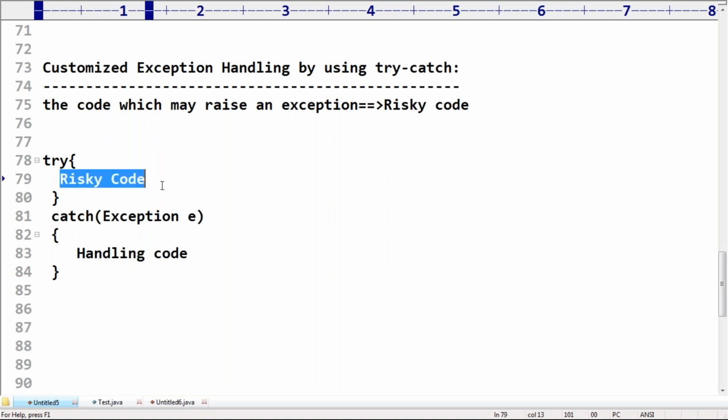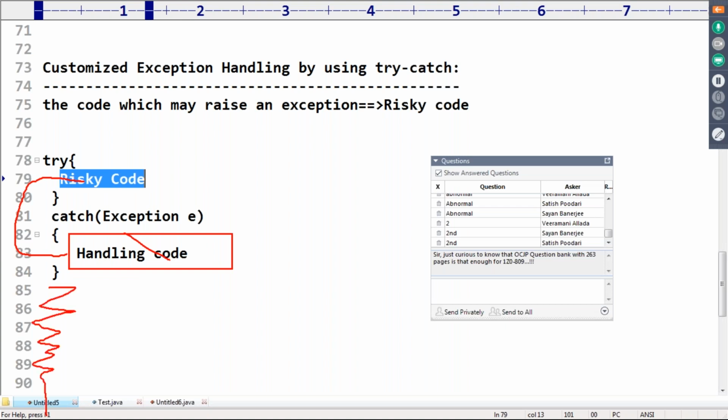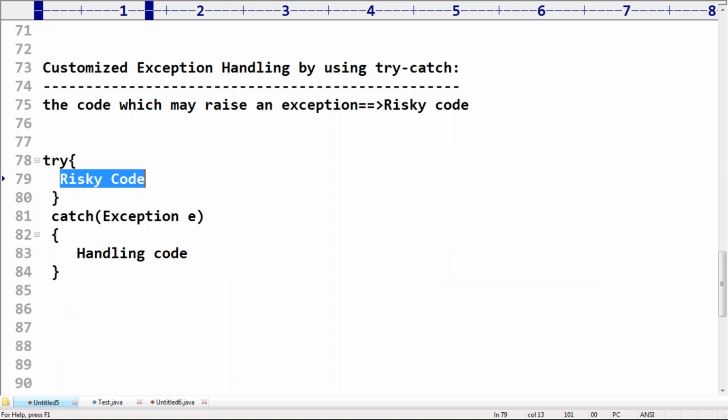If an exception occurs, automatically the control will go to the catch block, and hence the catch block will be executed. Once the catch block is completed, the remaining code will be executed normally. It is the normal termination, but not abnormal termination. Clear? Any doubt?